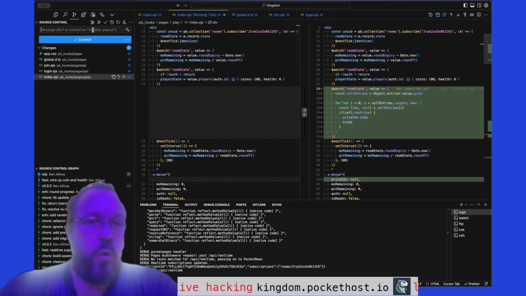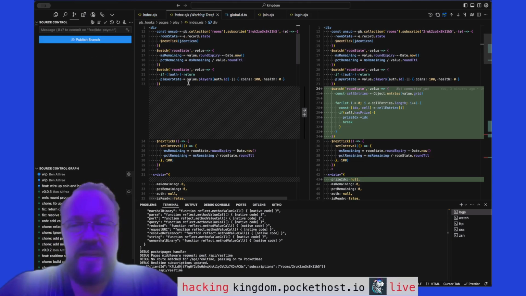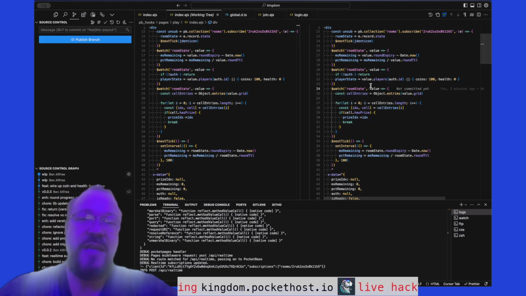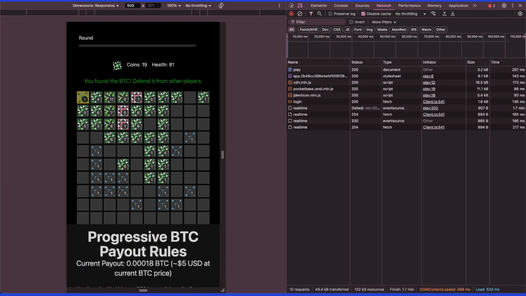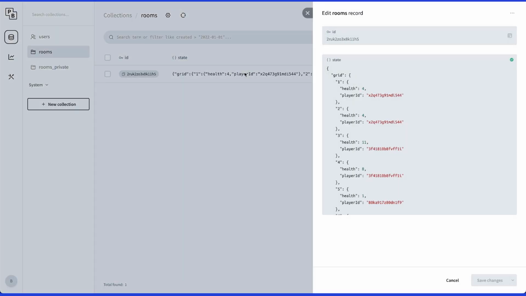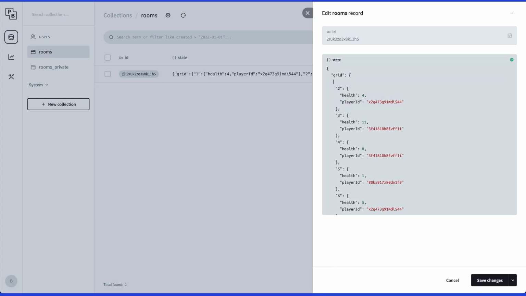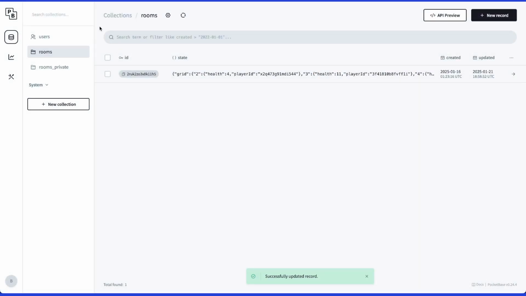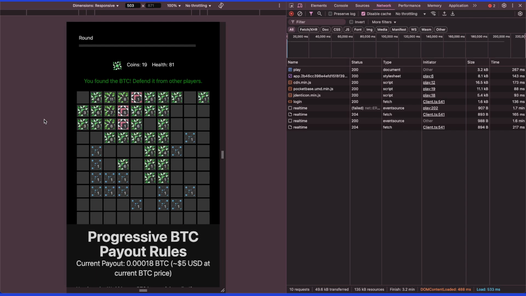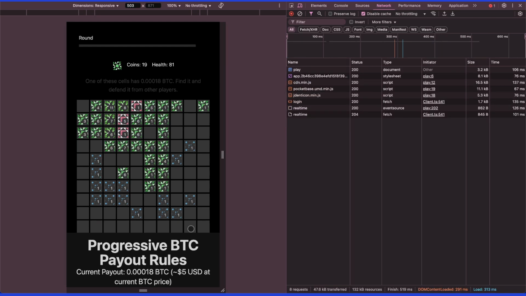Let's run this. There's one part that's missing from this, and that is the real-time updates. If you tap on a cell that has the prize in it. So let's set up this scenario here. We're going to remove ourselves from grid cell number 1. We know that that is the cell that has the prize. Now, it says that the prize is not there. If we click on it, it joins, and that's fine.